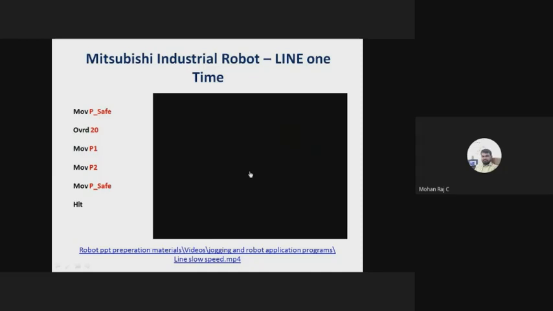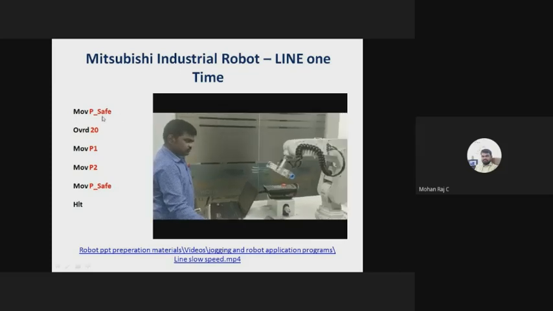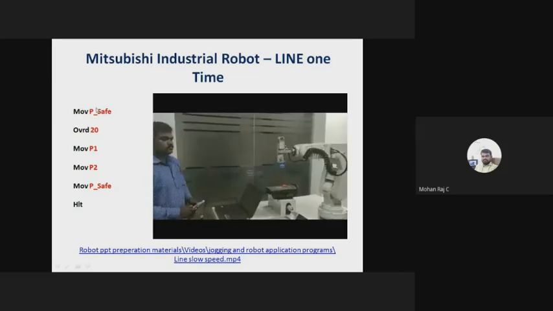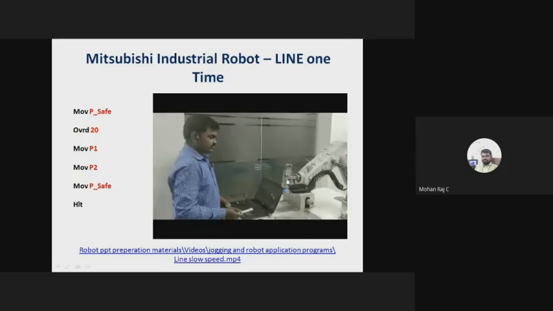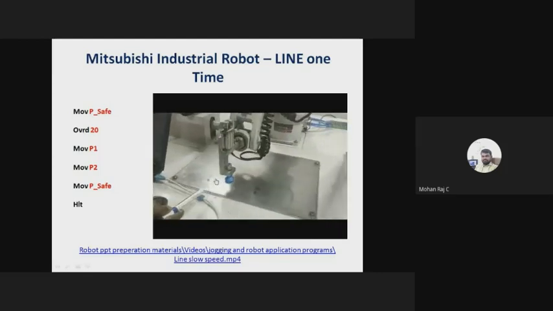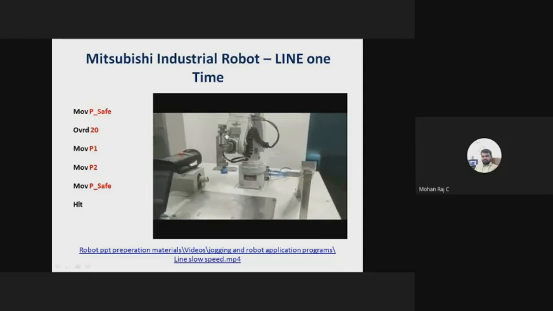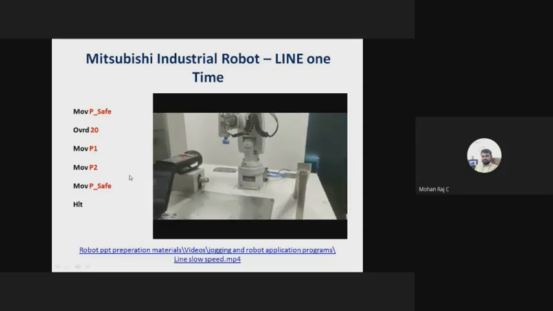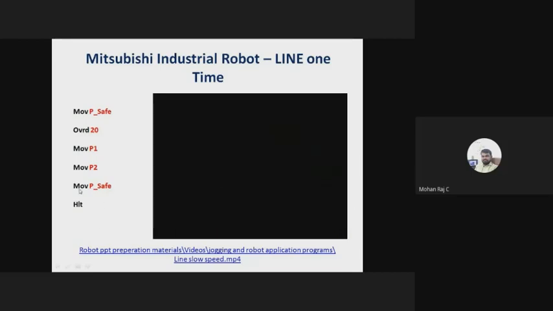Once again I play the video for you. It is a safe position. From the safe position, it will move to P1. So that's why the gripper or the tool will move to P1. It is moving to P1, right? From P1 to P2. This is the second point. After reaching the second point, the robot will again go to move P safe. Since I am using the halt instruction, the program will not be repeated. Suppose if I am using the end instruction, the program will be repeated continuously, right?